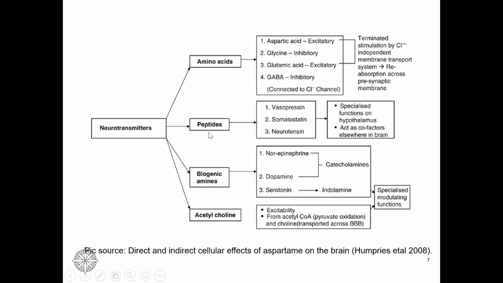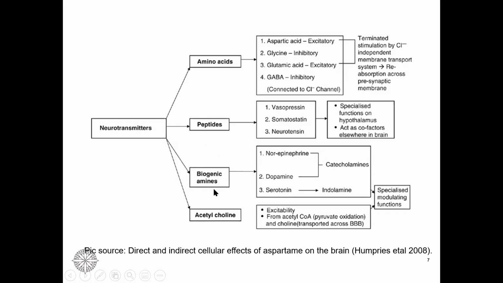Peptides are when we tie one amino acid to the other. There are long chains. They can be a dipeptide, tripeptide, polypeptide. So these are some of the examples of neurotransmitters that we are making from peptides. Then norepinephrine, dopamine and serotonin we call biogenic amines.